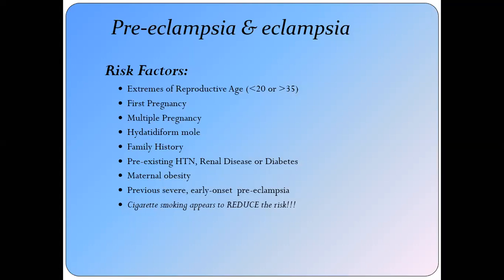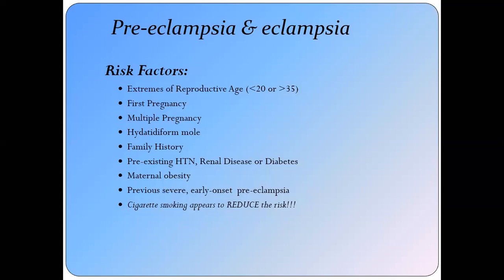Preeclampsia is also common in patients with a family history, where her mother, sister or first sibling has suffered from a similar disorder. Any patient with pre-existing hypertension, pre-existing renal disease or diabetes mellitus, particularly diabetes mellitus of longer duration, will develop vasculopathy, which leads to hypertension and preeclampsia.